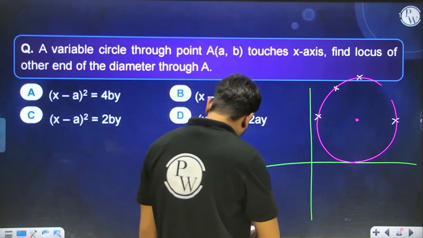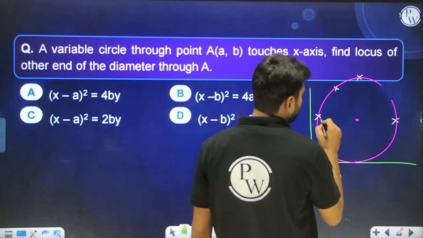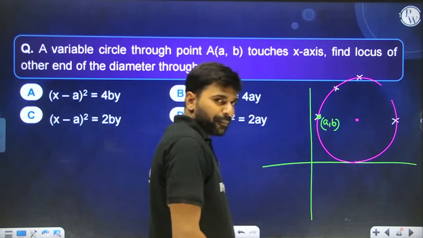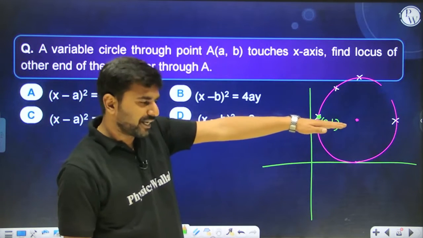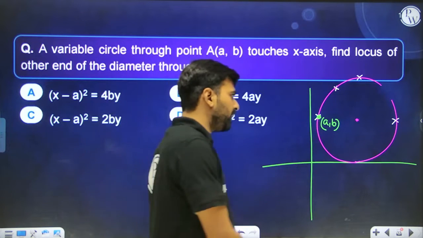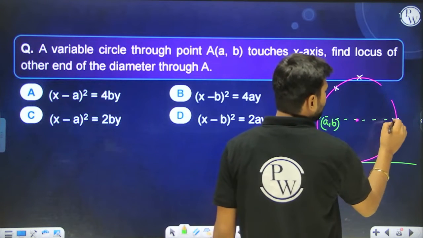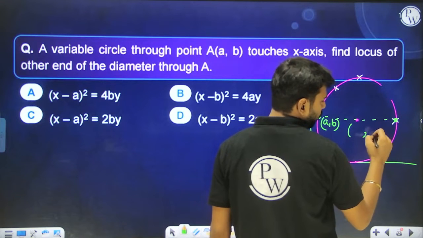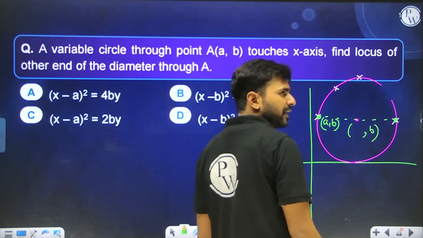All right, if I'm saying this point is (a, b) for this particular circle, now I'm assuming that it has a diametrically opposite endpoint lying on a horizontal line. So if this is a horizontal line, then these two points also have the same y coordinate, equal to b only.